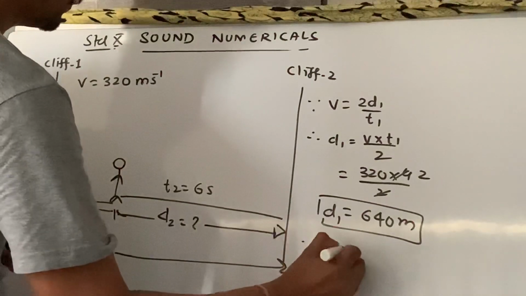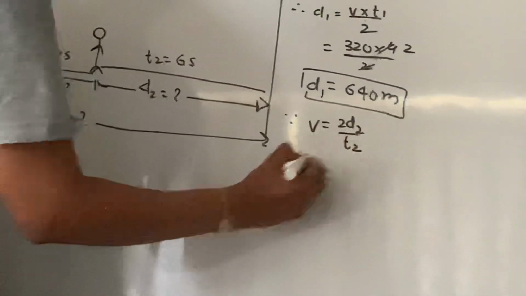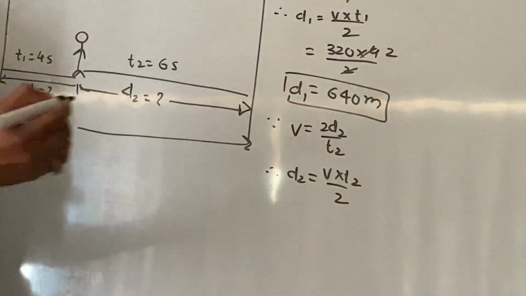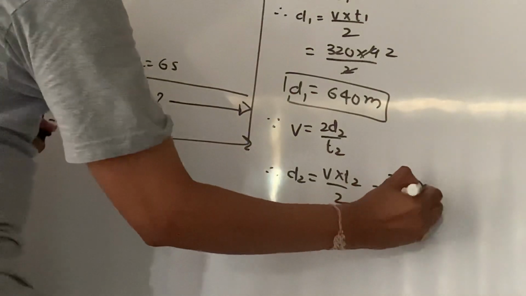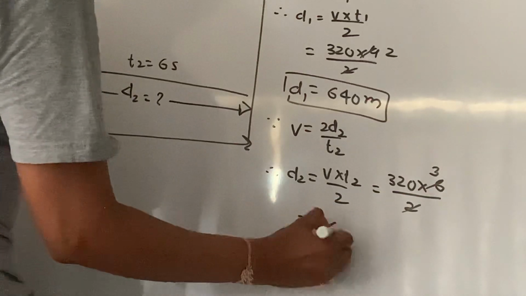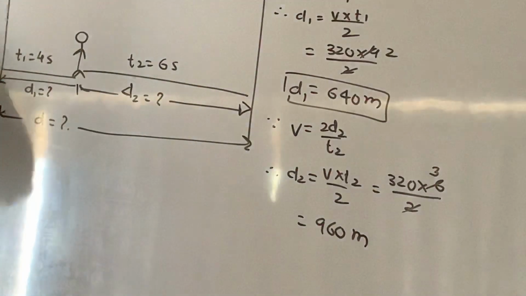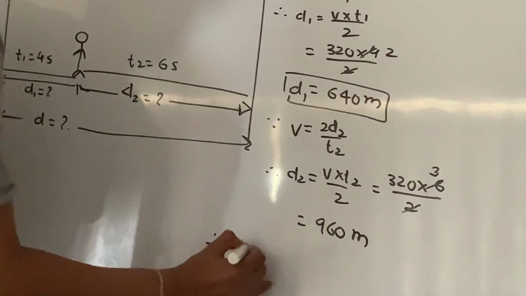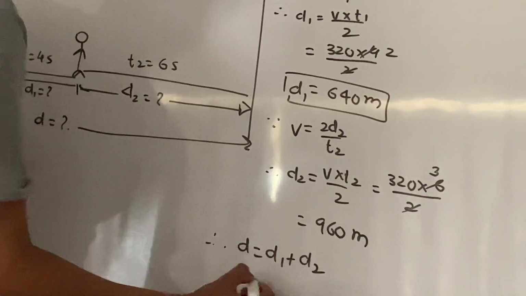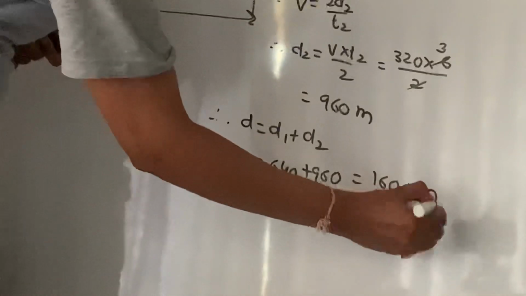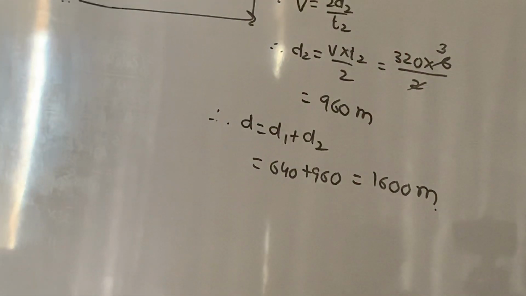Similarly, we will go for the second part. Since v is equal to 2d2 upon t2, I can write d2 is equal to v into t2 upon 2. What is the v value? It is 320. The t2 value is 6 upon 2, that is 3 into 320. That comes out to be 960 meter, right? Therefore, the total distance d is equal to d1 plus d2, which is 640 plus 960. This comes out to be 1600 meter. So the distance between the two cliffs will be 1600 meter, right?